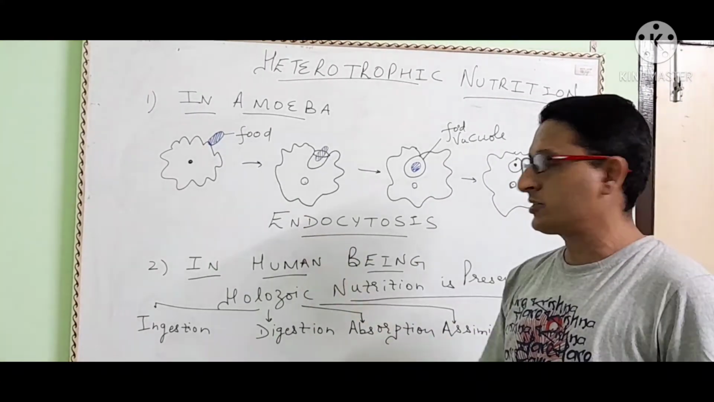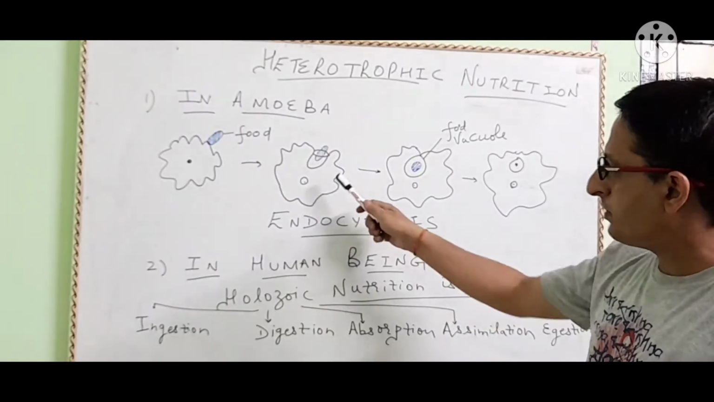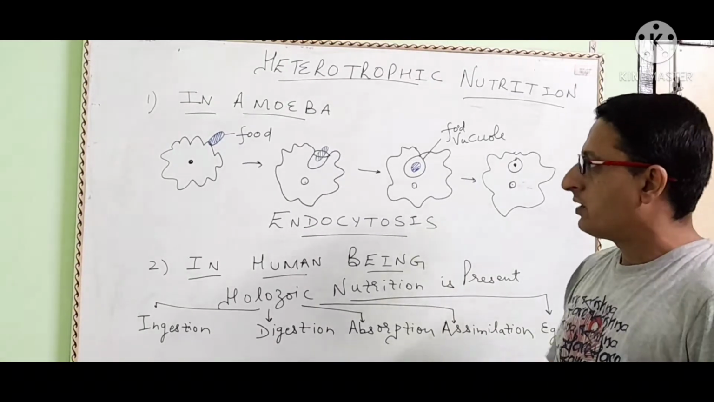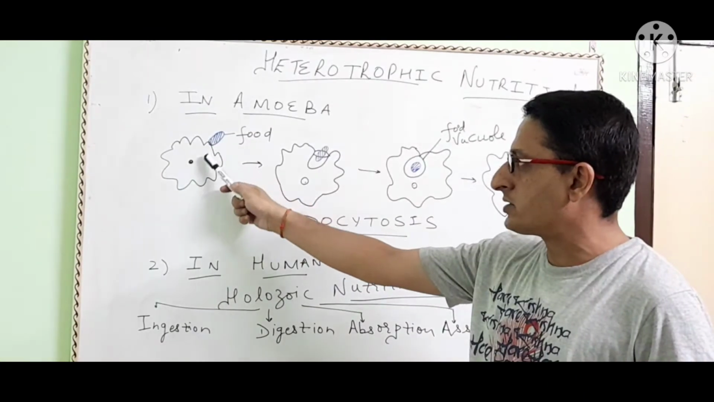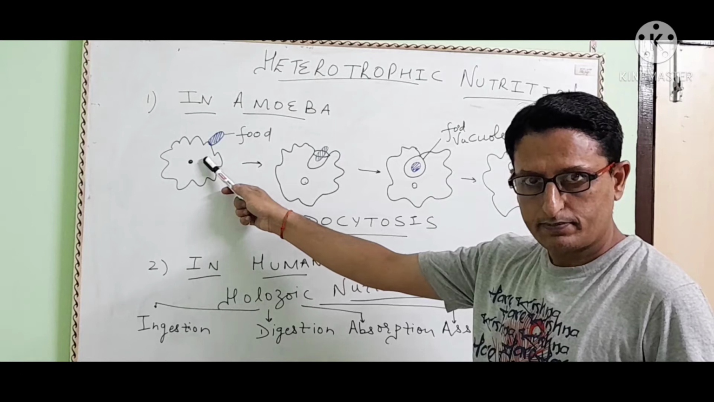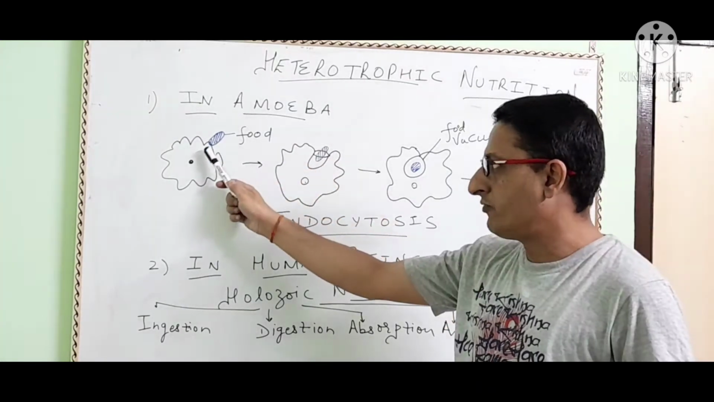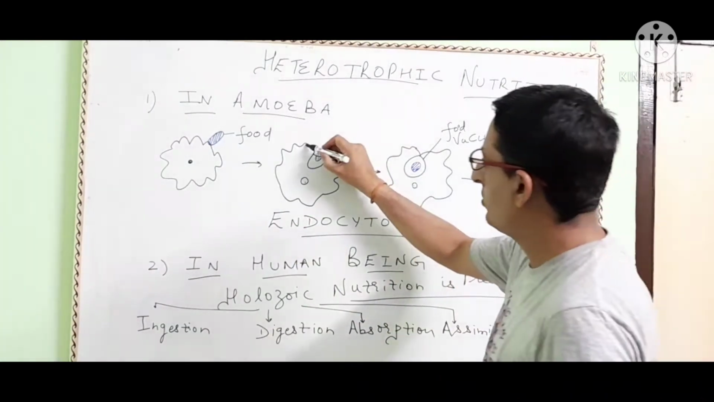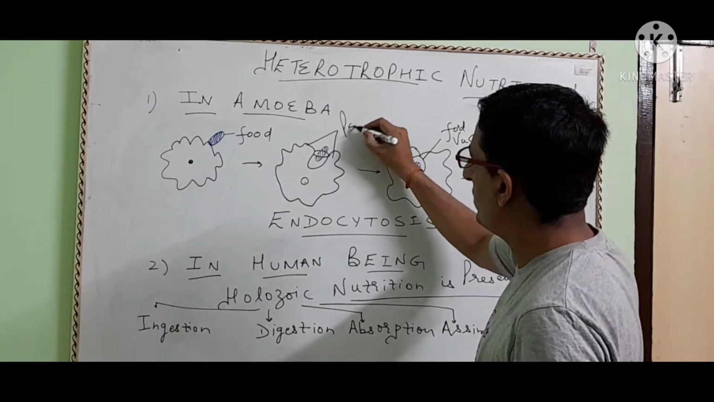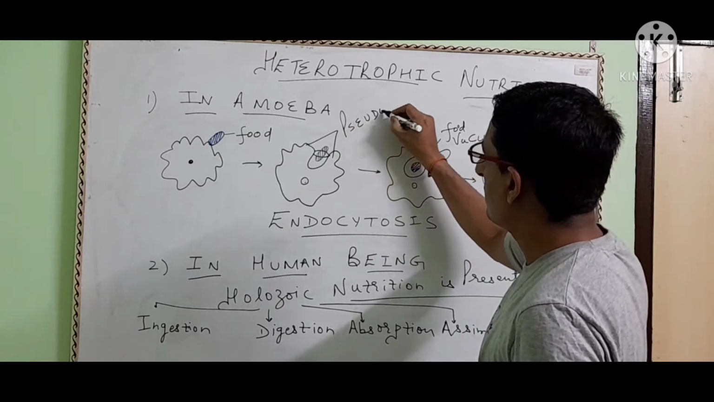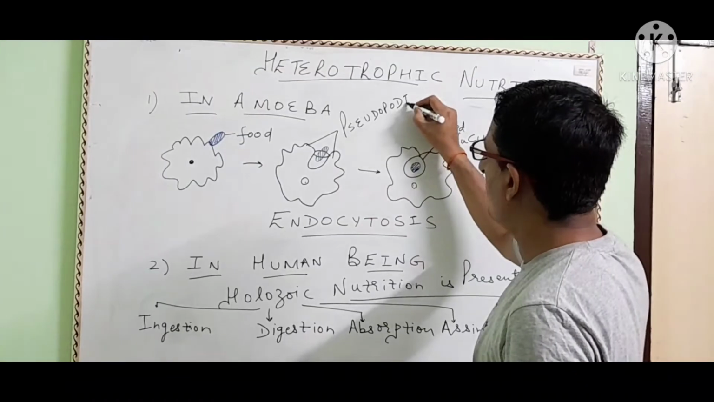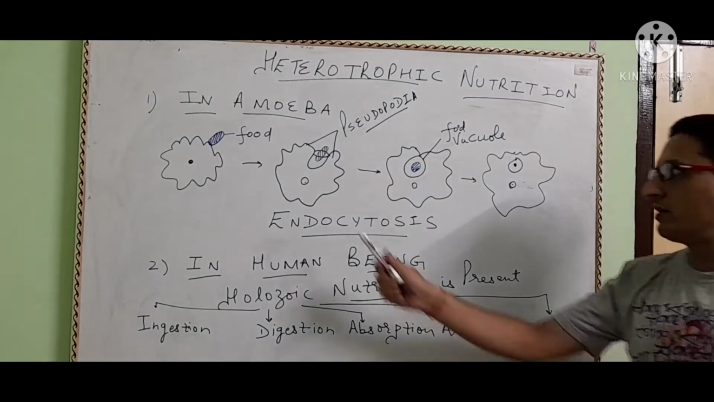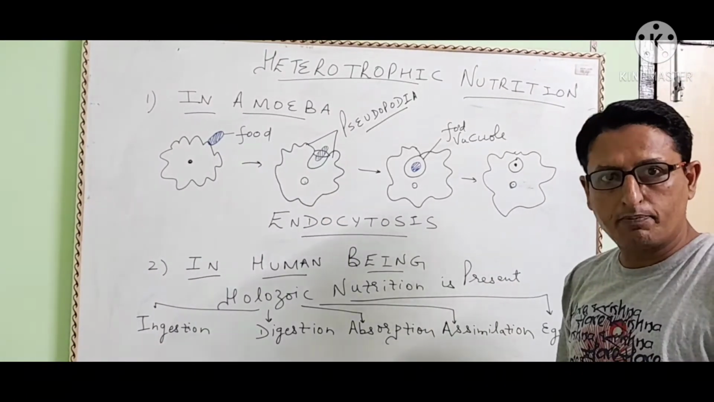So how does amoeba take its food? I have explained it with a very simple diagram. Just focus on it. When any food particle touches the surface of amoeba, it surrounds that food particle with its pseudopodia and forms a cup-like structure.